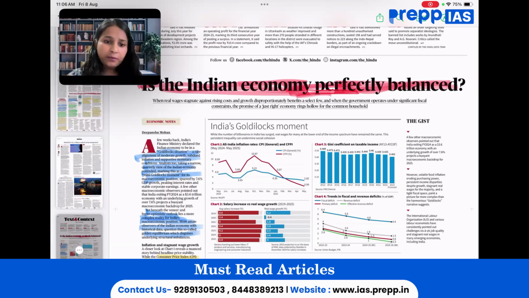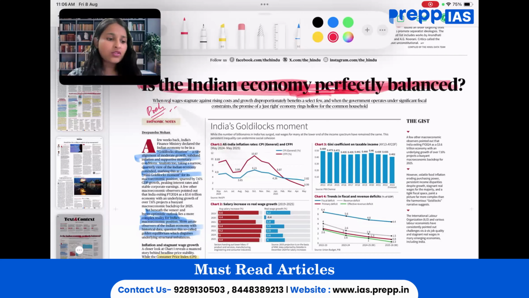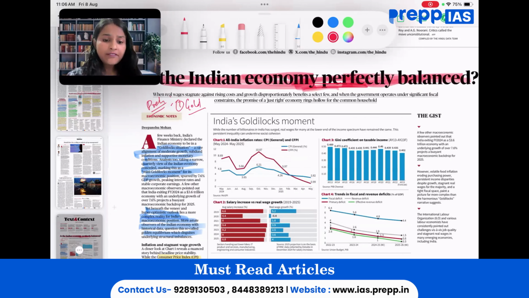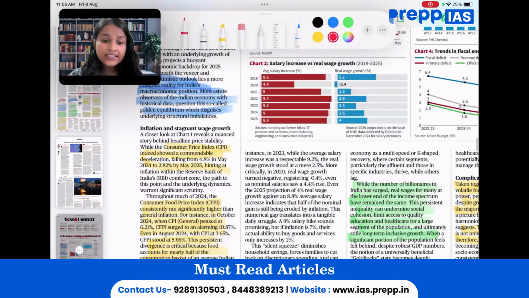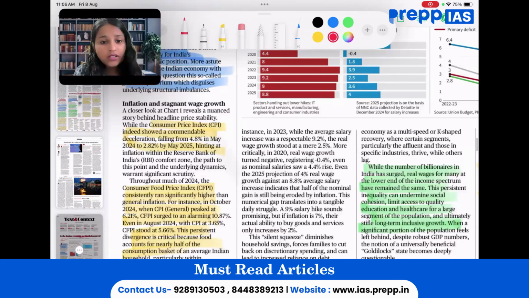For prelims perspective, the areas that we have to know, the very first term is Goldilocks economy. What is it? And we need to know the difference between real wages versus nominal wage, labor force data. Afterwards, other terms that we need to have clarity upon is consumer price index. What is it? Afterwards, consumer food price index.